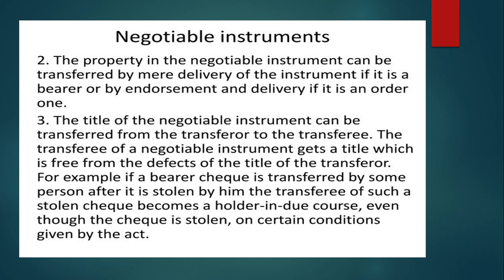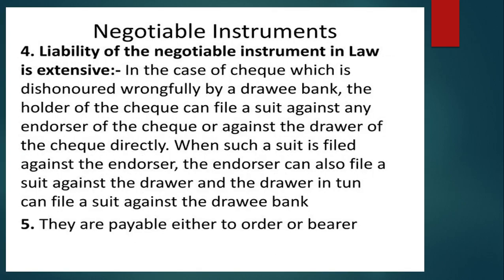For example, if a bearer check is transferred by a person after he has stolen it, the transferee of such a stolen check becomes a holder in due course, on certain conditions given by the Act. The liability on a negotiable instrument in law is extensive. In the case of a check wrongfully dishonored by the drawee bank, the holder can file a suit against any endorser of the check. The endorser can in turn file a suit against the drawer, and the drawer against the drawee.